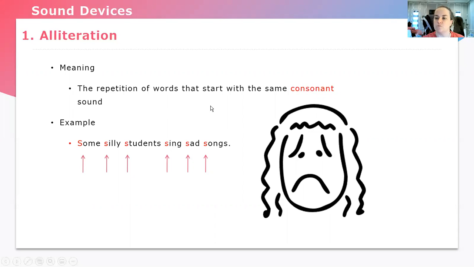So alliteration, remember, is the repetition of the same consonant sound at the beginning, the start of each word. Big balls bounce bad. That is a repeating consonant sound.